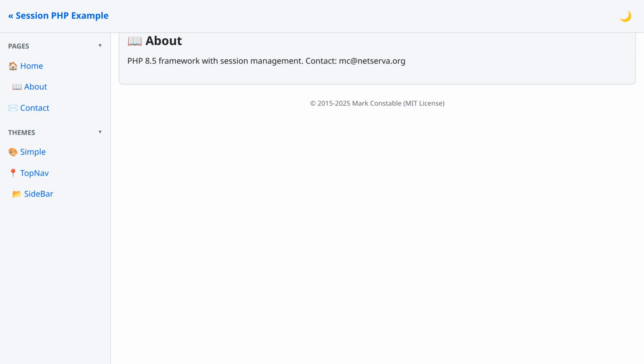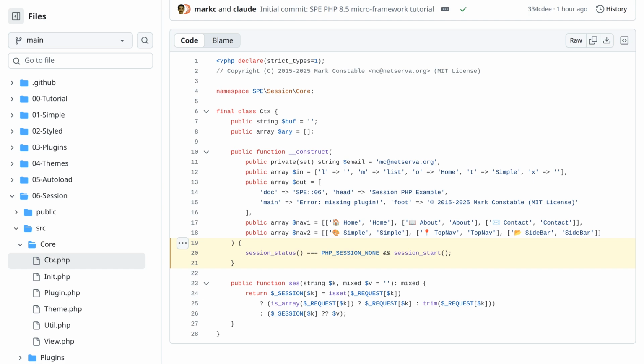Let's see the implementation. The CTX constructor starts the session automatically. Session status is checked before calling session start. The S's helper method handles session storage. It checks request first, then session, then uses the default.